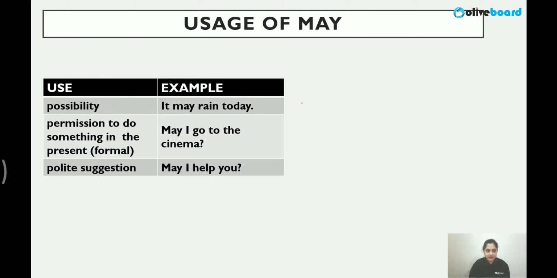Similarly, may, like I told you, is majorly for possibility. And for a formal way to ask for permission, always use may. It is a more formal way. May I help you? May I go to the cinema? It may rain today, right? Chances of it are more. For a likely event, a higher possibility of an event happening, we go with may.